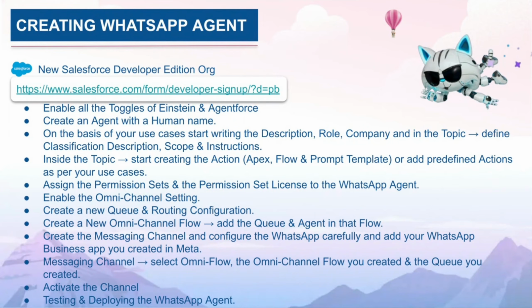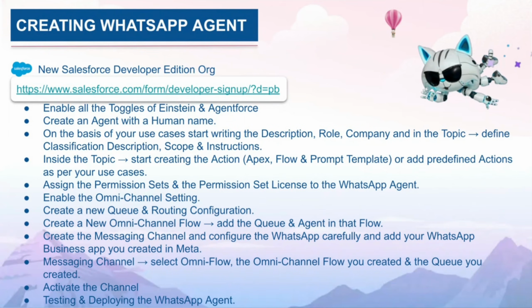Assign the permission sets and the permission set license to the WhatsApp agent. Definitely, if you create a WhatsApp agent as a service agent, the Einstein agent user gets created automatically. From there, you need to assign the permission sets. I would recommend creating a new permission set: just write a name and leave everything else blank, even the licenses, and assign all the permissions to the agent. Read, write, activities, tasks, objects, everything. Assign it carefully.